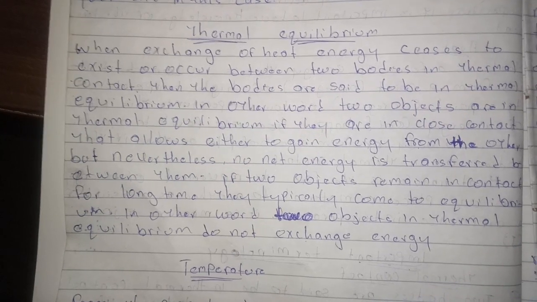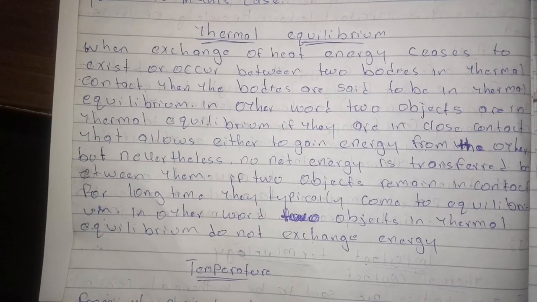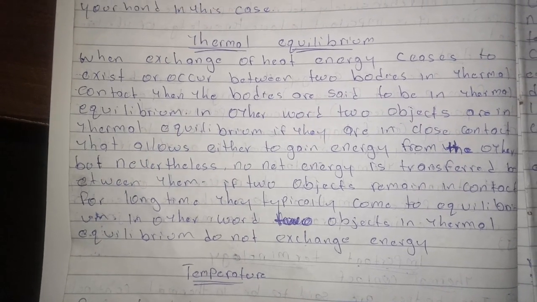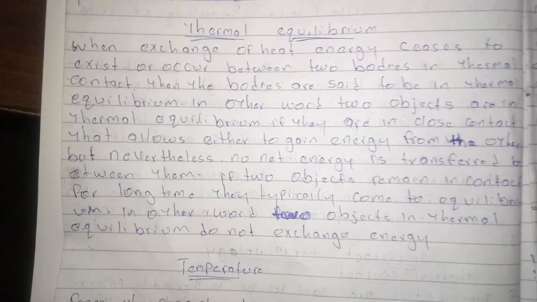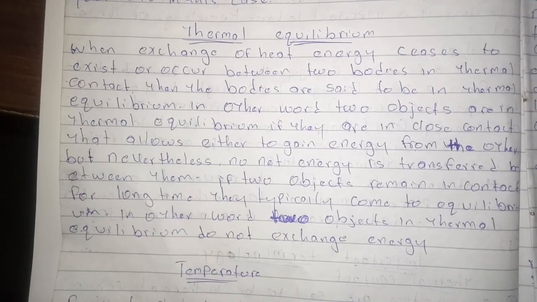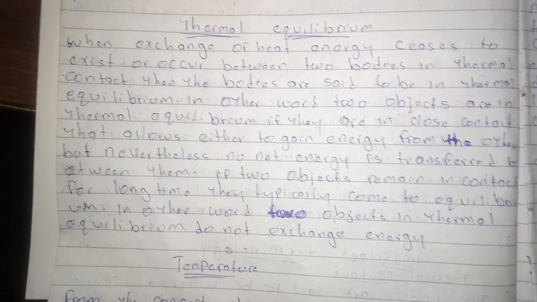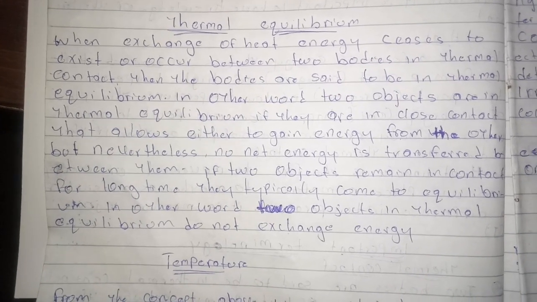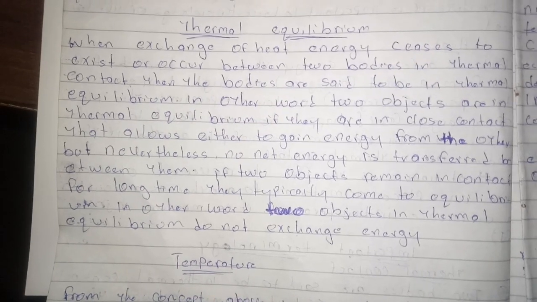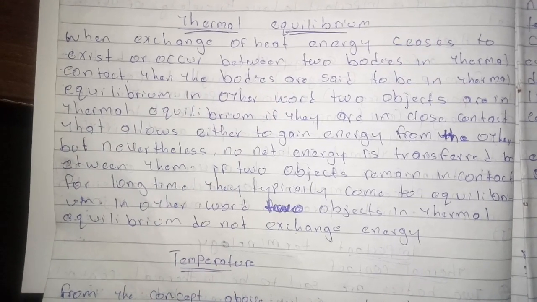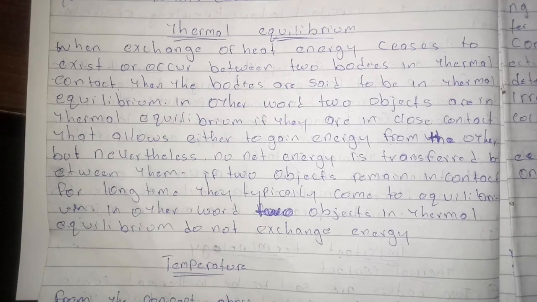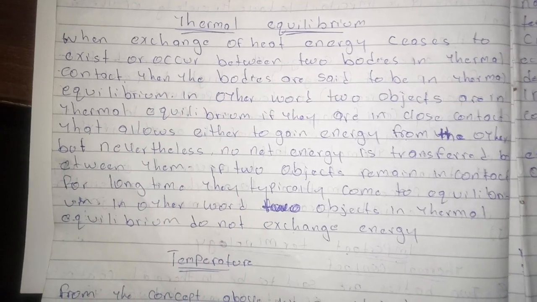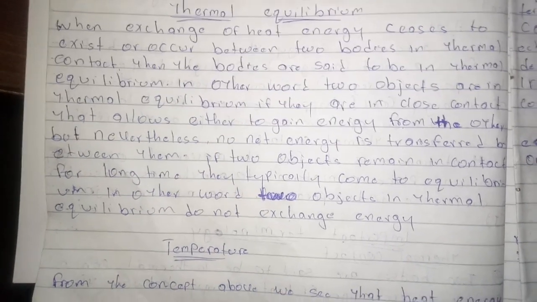So, thermal equilibrium: when two bodies are in contact, they will reach a stage whereby the exchange of heat energy will cease. That means they both have the same temperature. That's what I mean by equilibrium. Equilibrium on its own means balancing. So once the temperature between the two bodies is balanced, they are said to be in thermal equilibrium.